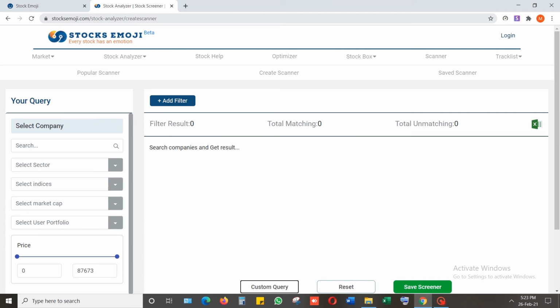Scanner helps you find companies as per the user-entered queries using various parameters and conditions. The home page for Scanner starts with Create Scanner, where the user can enter his queries and find companies that satisfy his condition. The other sections of Scanner are Popular Scanner and Saved Scanner.